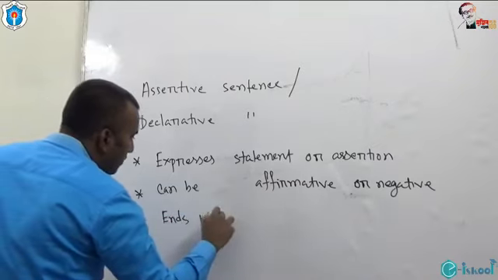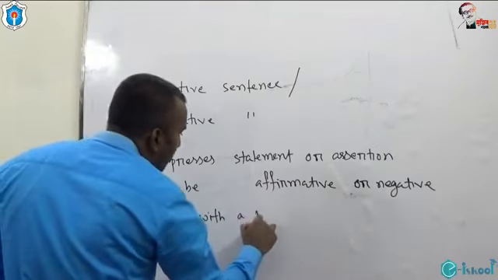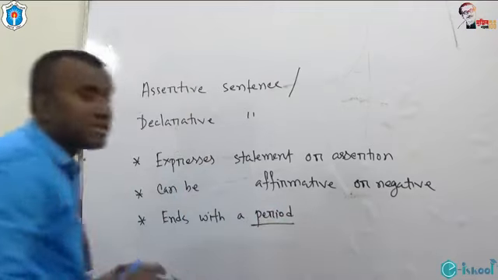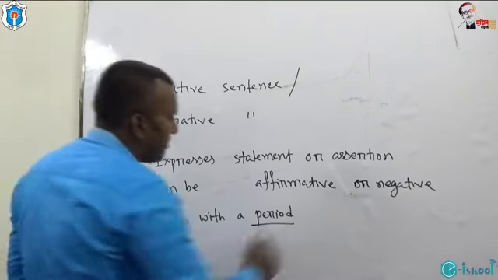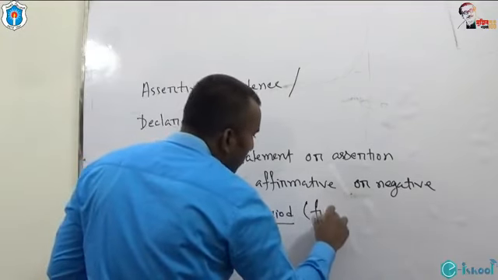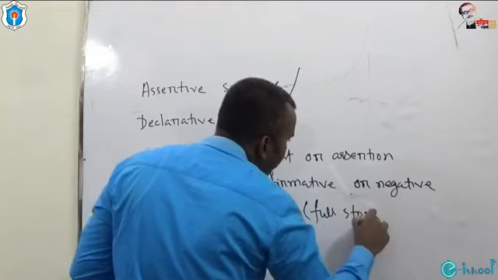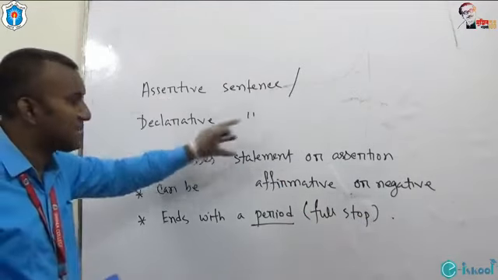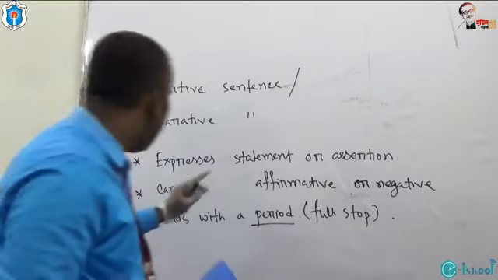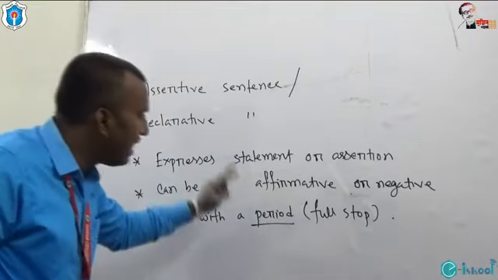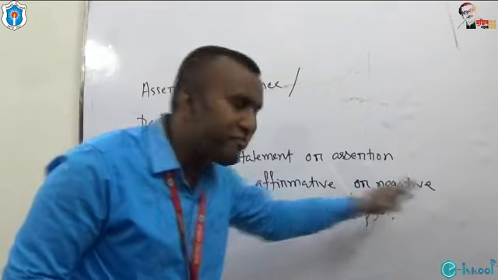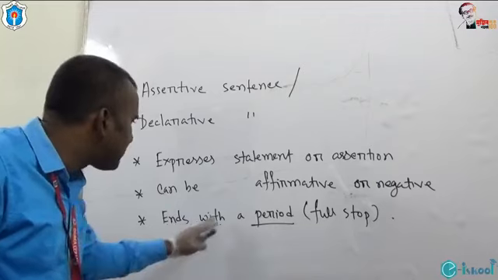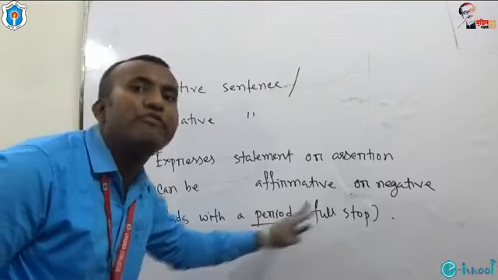It ends with a period. What does period mean? Here period means full stops. So assertive sentence normally expresses statement or assertion. Assertive sentence can be either affirmative or negative. Assertive sentence or declarative sentence ends with a period. Period means full stop.